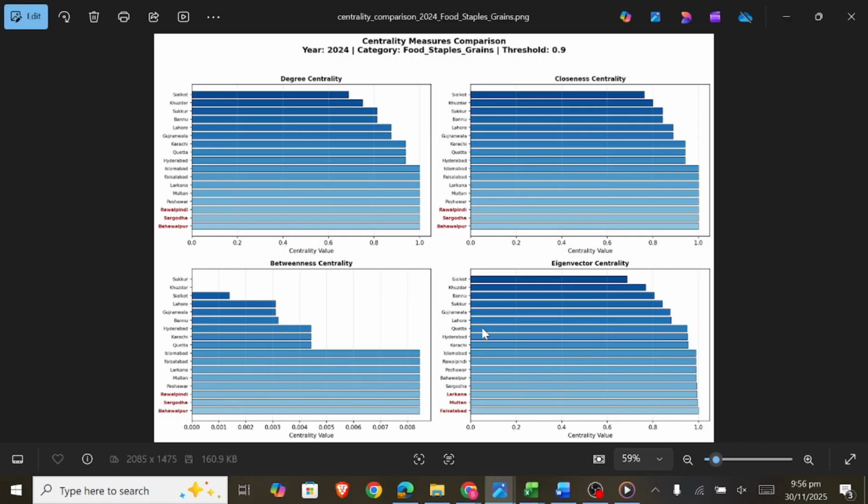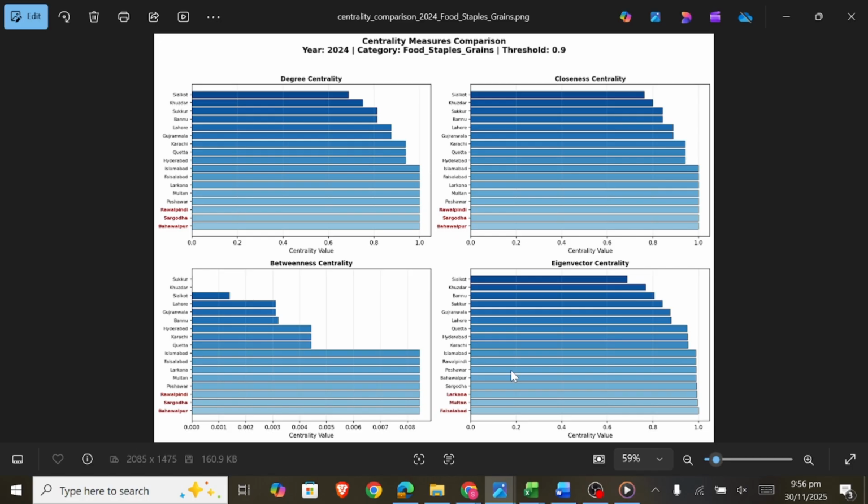Second is closeness centrality. This measures how easily a city reaches others through shortest paths. We used breadth first search to compute average shortest paths. High closeness means centrally positioned in a network. Third is betweenness centrality. This counts how many shortest paths pass through a city. High betweenness identifies cities that connect different regional markets.